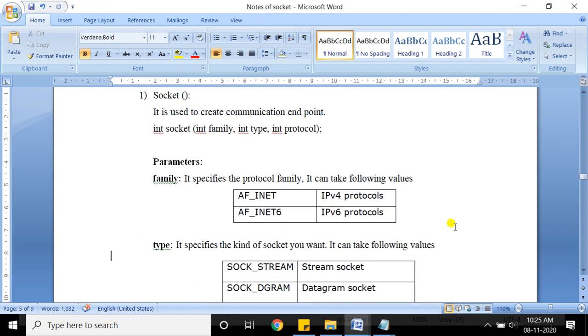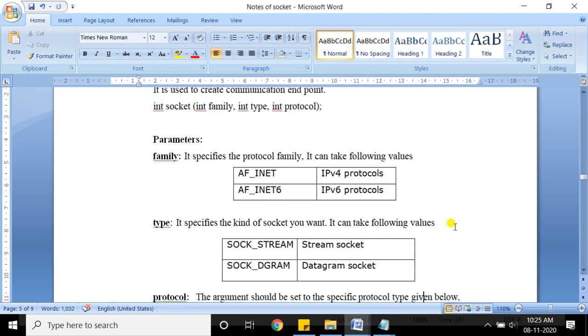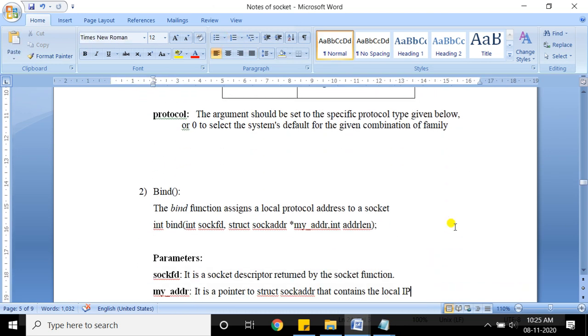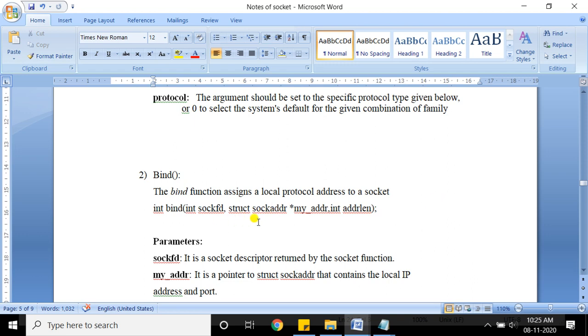I hope that you understood what the socket system call is. Then we'll go for bind. Okay, so the bind system call basically takes 3 parameters. Bind is used for assigning the address to the created socket.